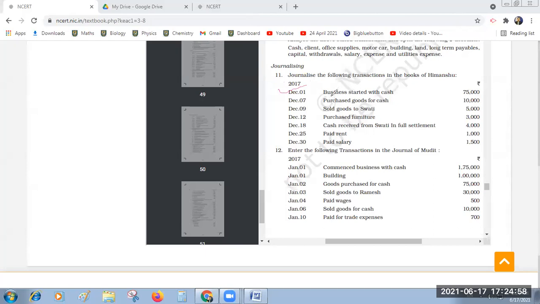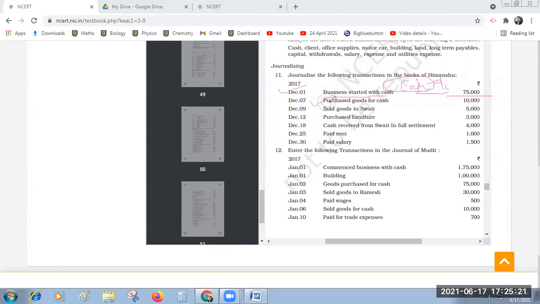First one, business started with cash. The two accounts involved in this transaction are cash account and capital account. Capital account is always credit. Automatically cash account is to be debited. Cash account debtor to capital account. Okay. Second one, purchased goods for cash.